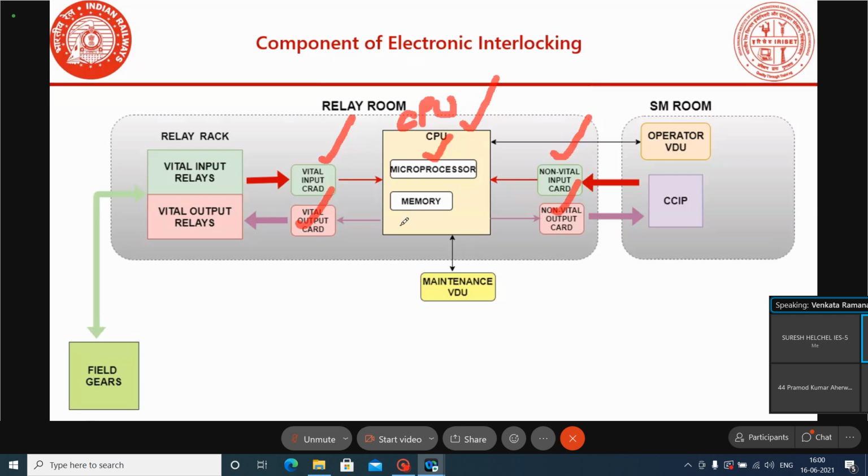And within the CPU, in the EA system we are using two softwares. One is the application software and the other one is the executive software.